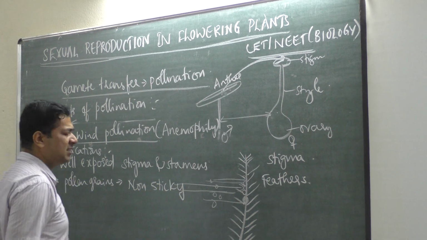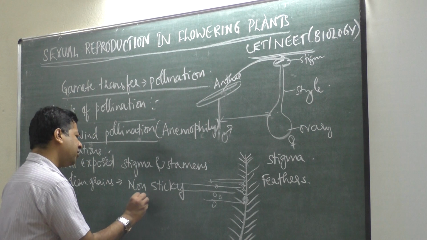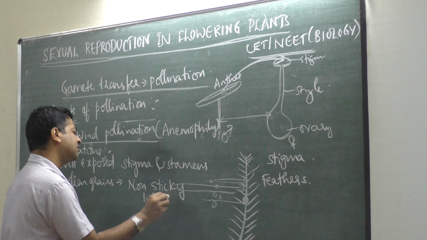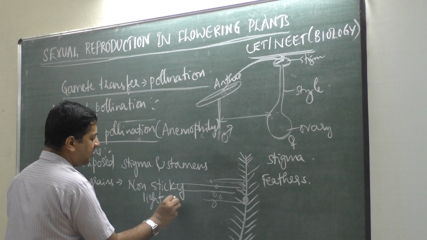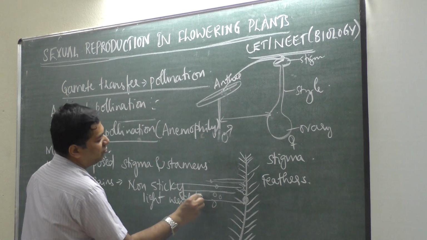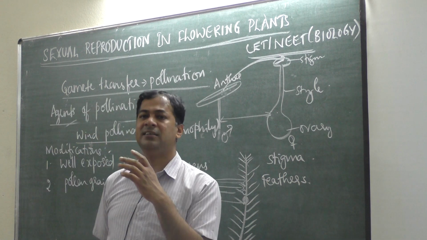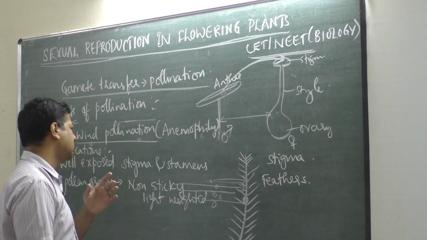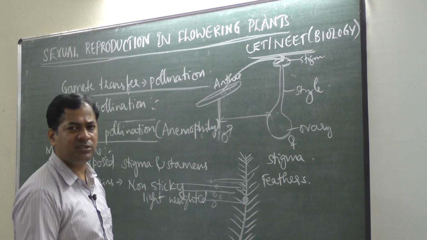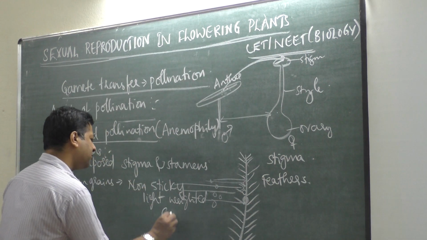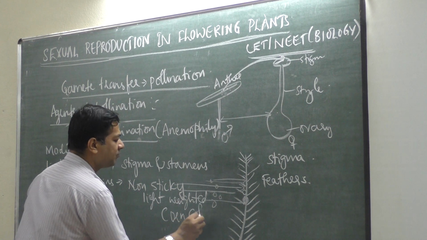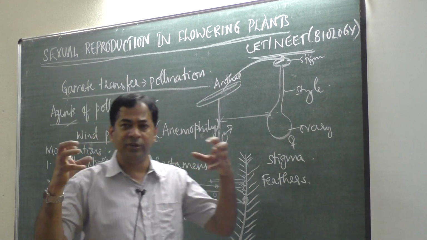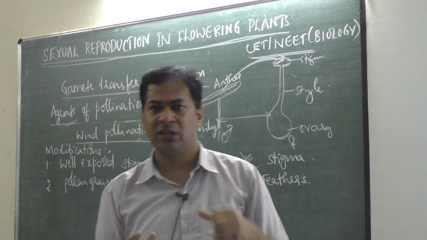Already you have learned this, but even then I am saying. And it should be very lightweight, so that wind can easily carry these pollen grains. Feathery stigma and stamens, as in the corn cob. You see corn you eat, that is the corn cob.